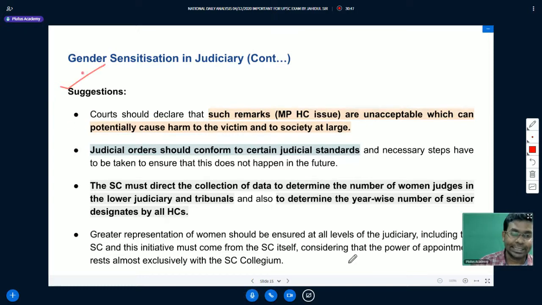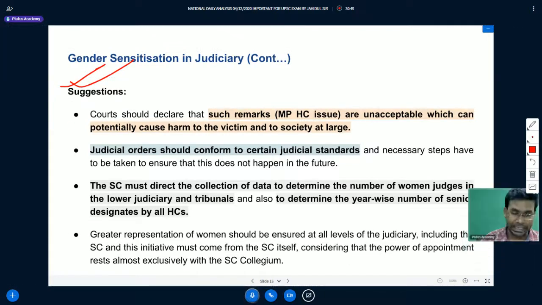So what are the suggestions that were given by KK Venugopal and others in this particular case? The court should declare that such remarks are unacceptable, which can potentially cause harm to the victim and to the society at large.